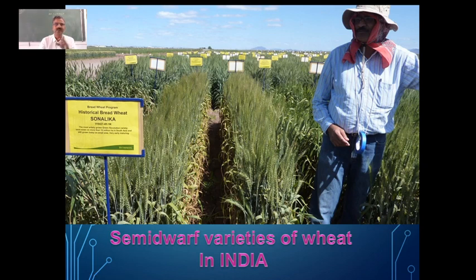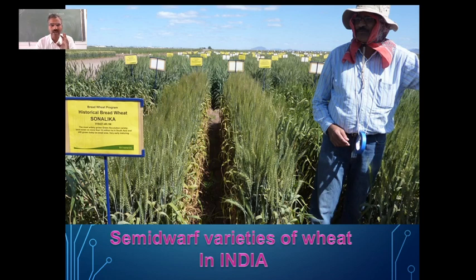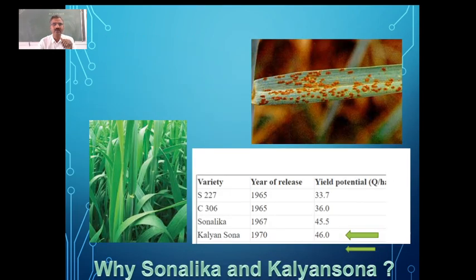There are two important varieties which were developed in India at that time. One is Sonalika and this is another variety called Kalyan Sona. So two important varieties of wheat. They were developed and used in our country to improve the yield. Then apart from that, you can see what is the advantage in this case. They had better yield, and you can see Sonalika was developed in 1967 and Kalyan Sona was developed in 1970. And we had other earlier varieties which were developed in 1965 also.